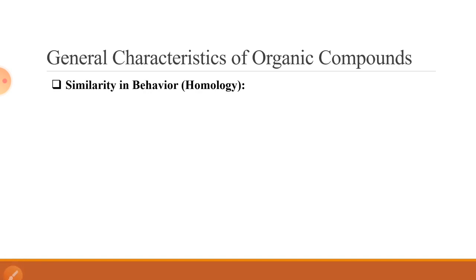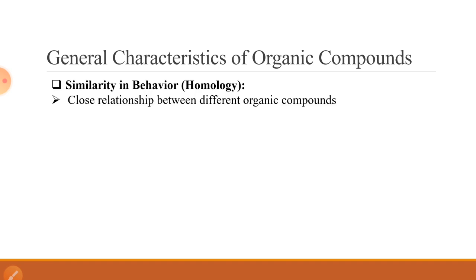Another property of organic compounds is the similarity in behavior, which is also called homology. What kind of behavior? Behavior is assessed in terms of the kinds of reactions, or the way in which an organic compound reacts.